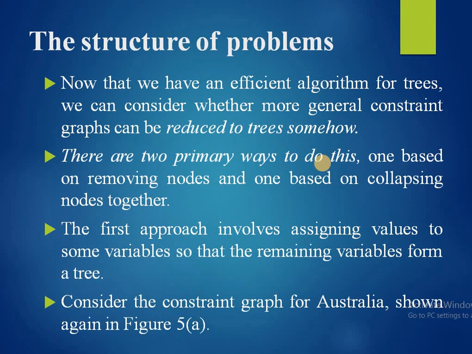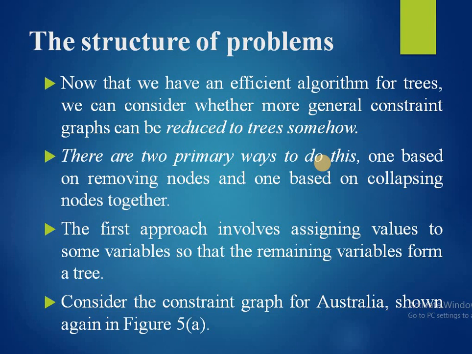Now that we have an efficient algorithm for trees, we can consider whether more general constraint graphs can be reduced to trees somehow. There are two primary ways to do this. One based on removing nodes and one based on collapsing nodes together.